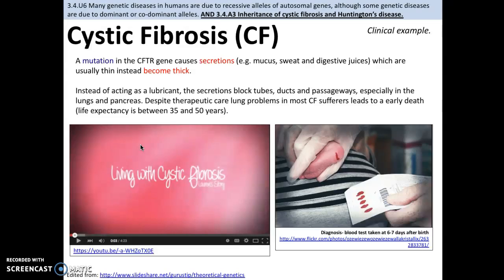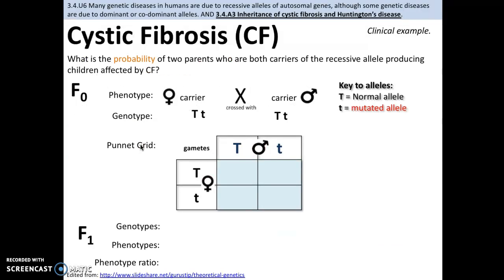So even though we have done a lot with modern medicine to figure out some therapeutic care for lung problems, most CF sufferers will die at a younger age, usually somewhere between 35 and 50. So it is still a very, very difficult disease to live with, and there's not great life expectancy even for those that have great medical care.